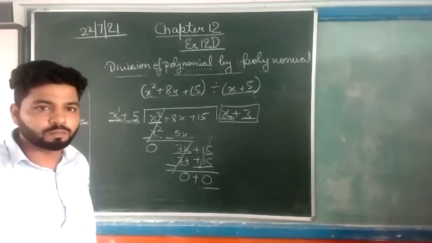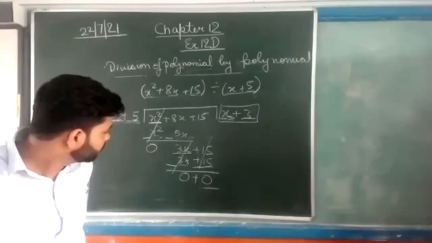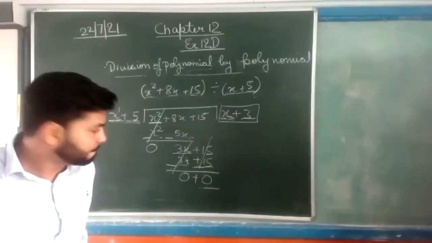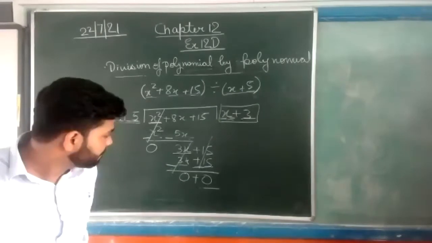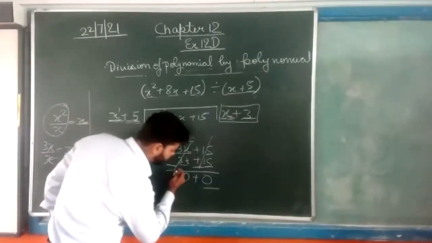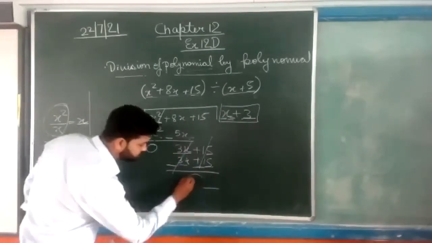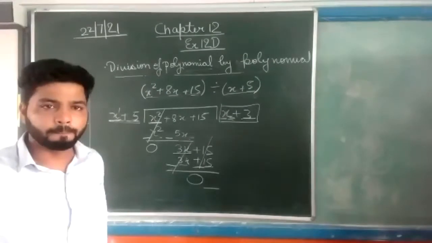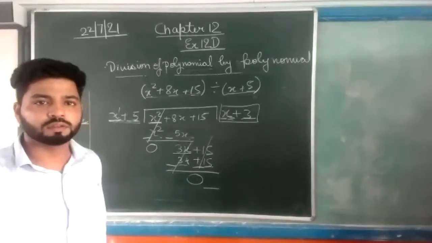Sir, I wanted to ask that in this equation, 3x plus 15 minus 3x plus 15, why have we written the plus symbol? Sir, 0 is neutral. So it is neutral. Or if you want, you can write 0 like that. Okay? Yes, tell me.